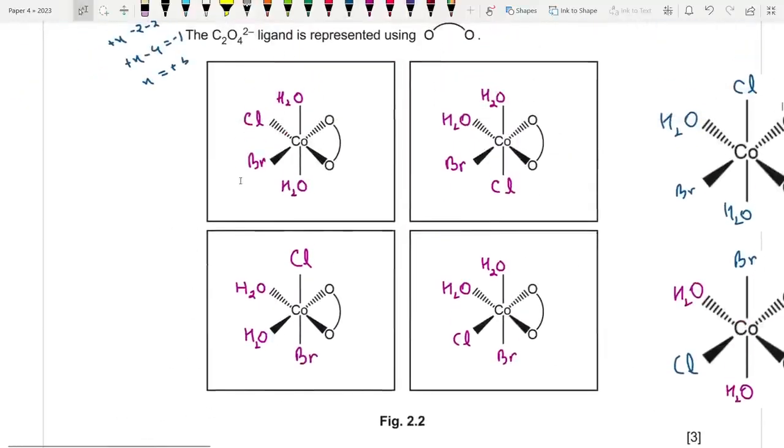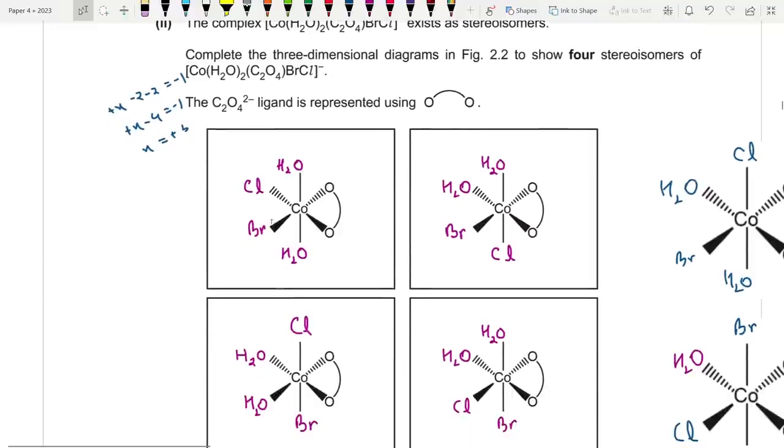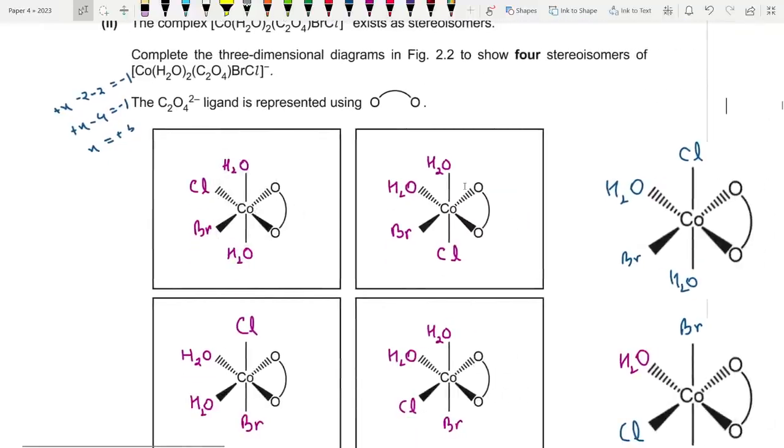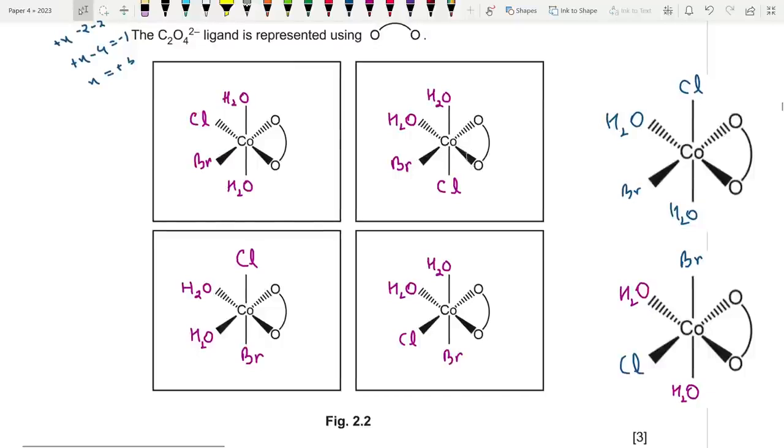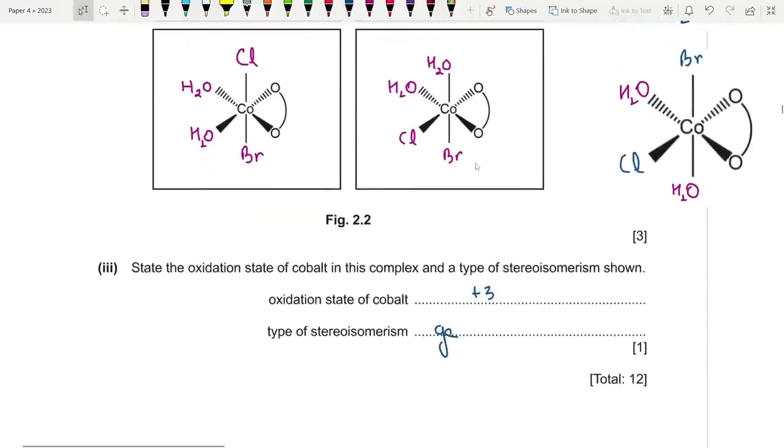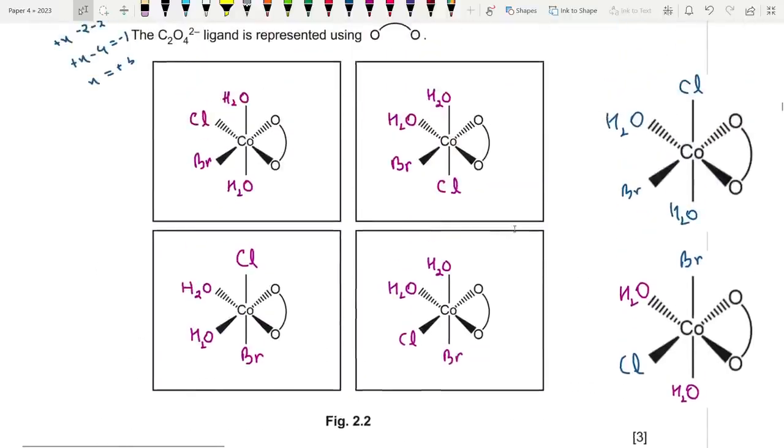And what is the type of stereoisomerism that we are seeing here? Clearly, there are a lot of variations. For example, this one over here, where the water molecules are in a straight line, and the ones where they aren't, that is an example of geometrical, or essentially cis-trans isomers. But the other ones are examples of optical isomers, because here you are seeing a few which are actually mirror images of each other.